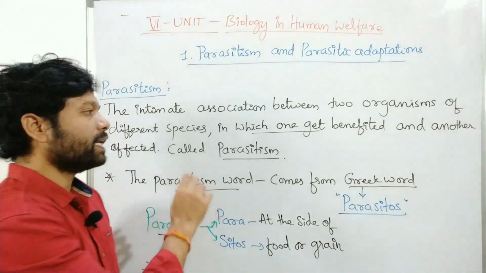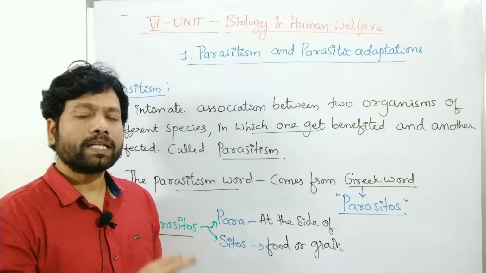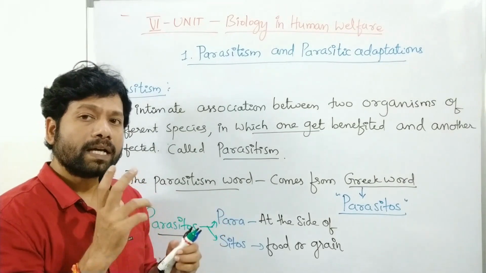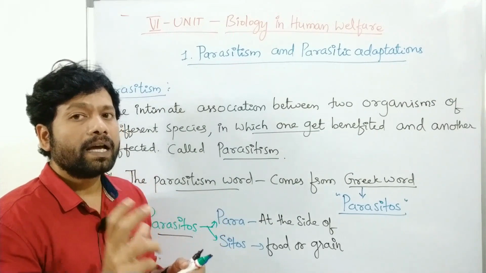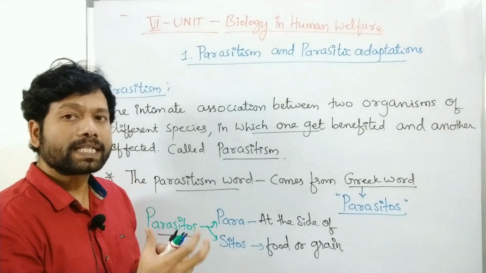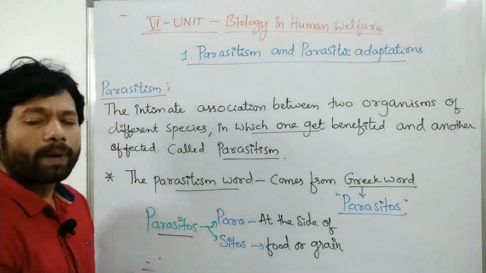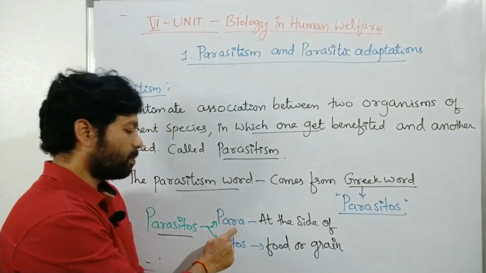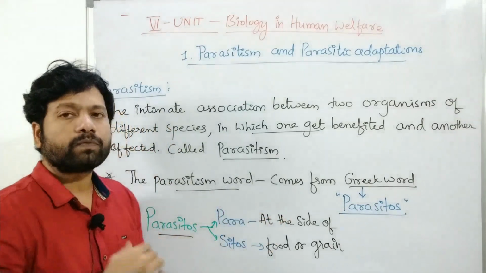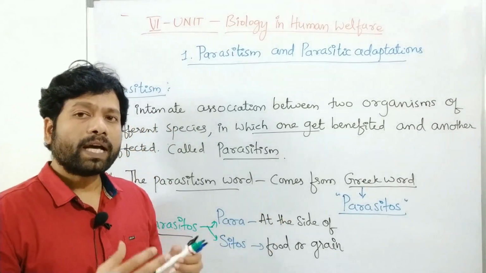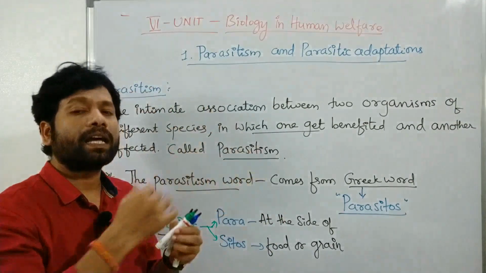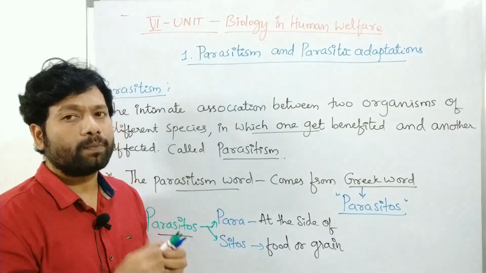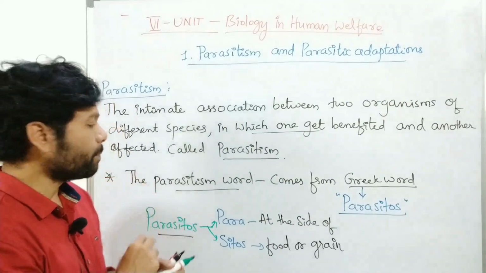So the word parasitism comes from the Greek word parasitos, where para means at the side of and sitos means food or grain. Here there are different species, and in the association one gets benefited and the other is affected. So one organism is eating at the other one's table. This is parasitism.